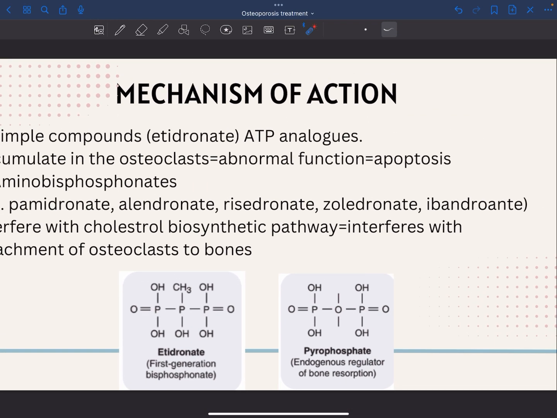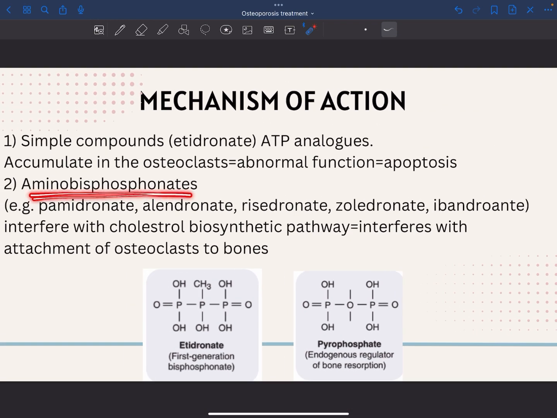And also we have amino bisphosphonates like pamidronate, alendronate, risedronate, zoledronate, and ibandronate. These drugs will interfere with the cholesterol biosynthetic pathway, which will interfere with attachment of osteoclasts to the bones.